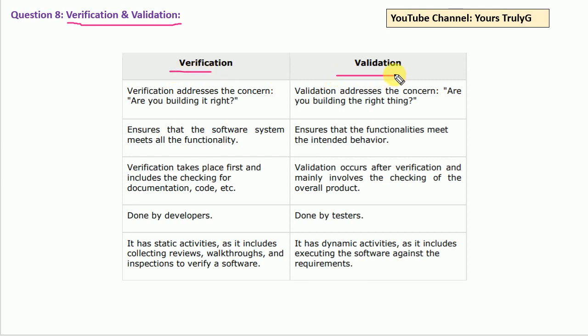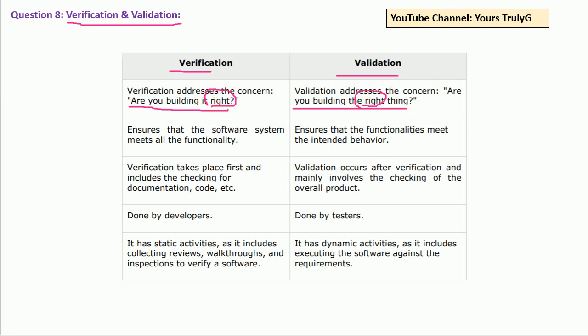What they are asking basically is this option. In many competitive examinations, I have seen they ask what verification is. So verification is nothing but: are you building it right? And validation is: are you building the right thing? So these are two important things you have to understand very minutely. Here the word right comes at the end, and here right is coming at the beginning.